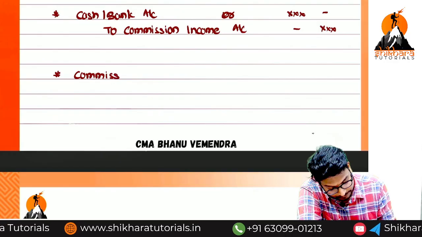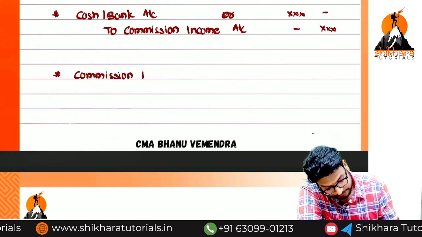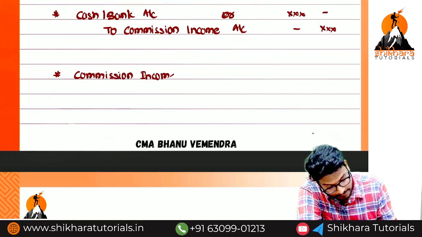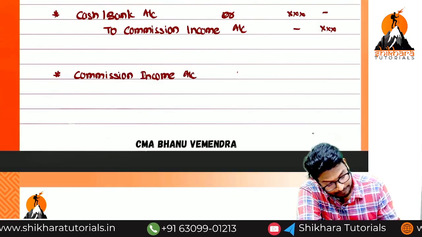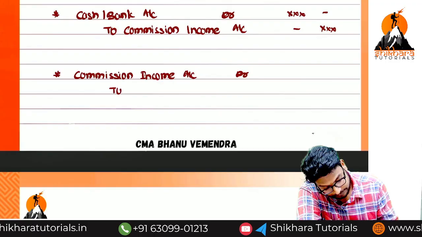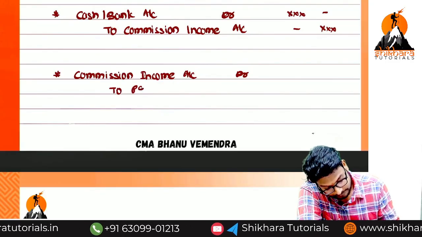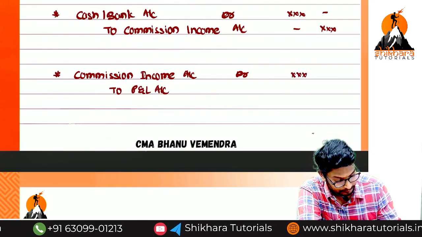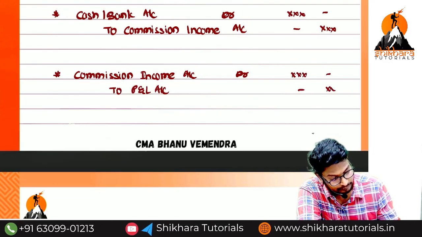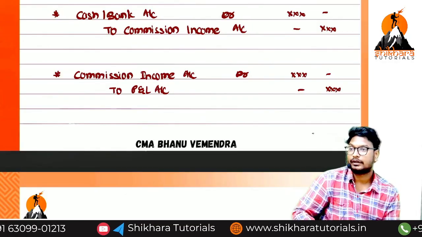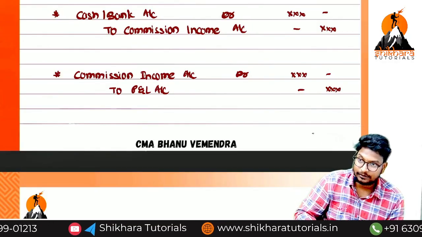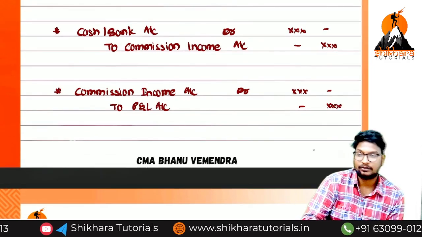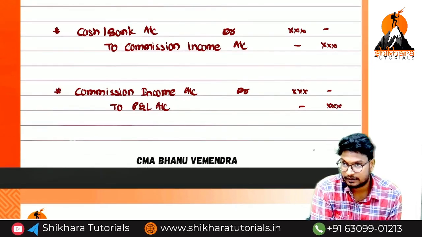Commission income account debited to profit and loss account. These are normal entries. Okay, now guys, are there any doubts? So only one concept is pending. What is that concept, ma?